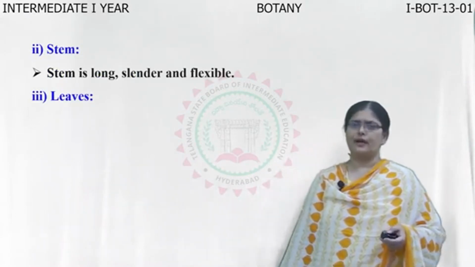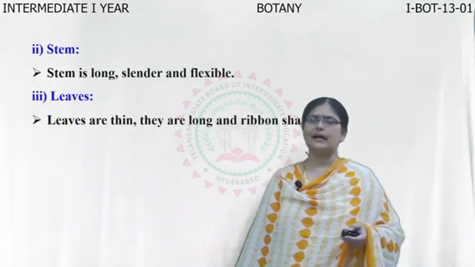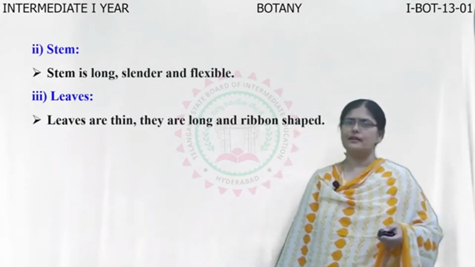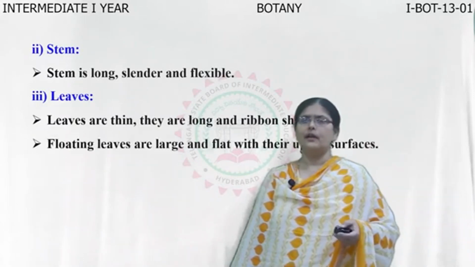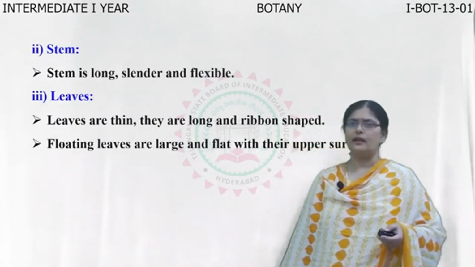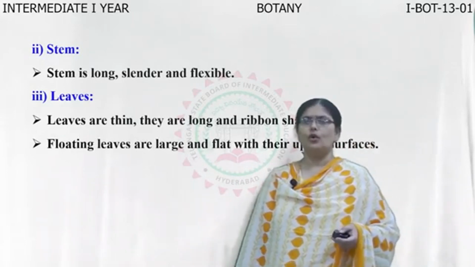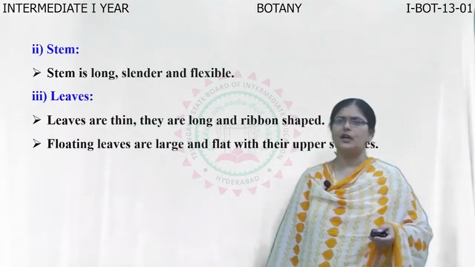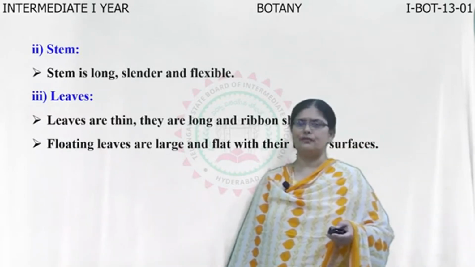In the hydrophytes, the stem is very long, slender and flexible because they are all water plants. You find the stem very slender. And leaves, they are very thin, long and ribbon shaped. You also find in some of the hydrophytes floating leaves which are very large and flat with their upper surfaces.